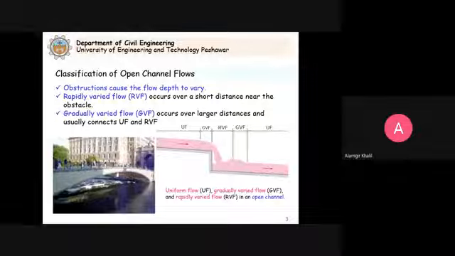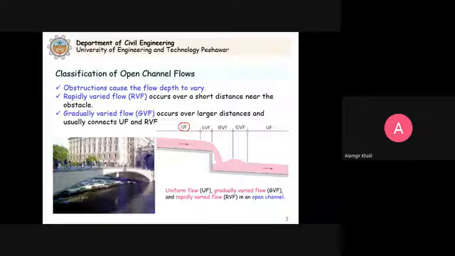When we have a flow in an open channel, it will try to flow with one depth. If the flow conditions and the channel cross sections do not change, then essentially we will observe the flow in the open channel as uniform flow.